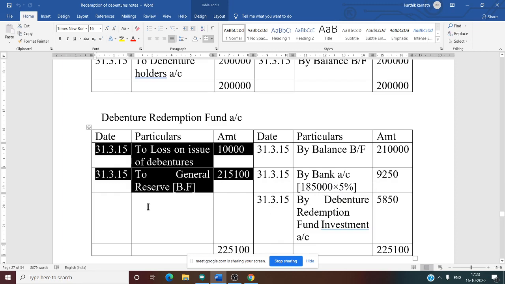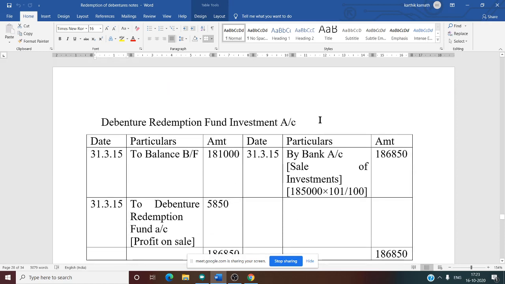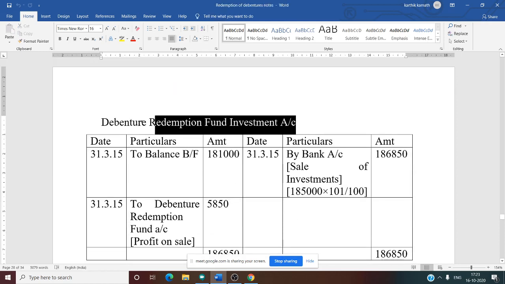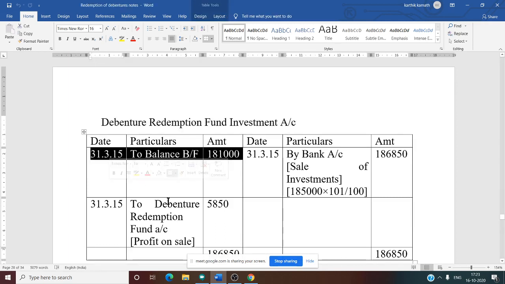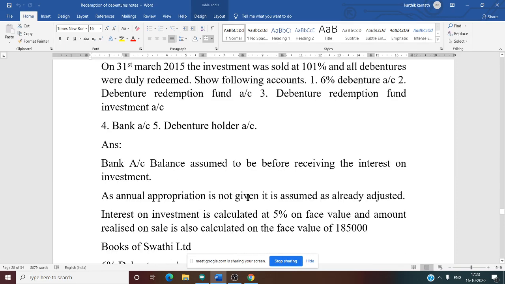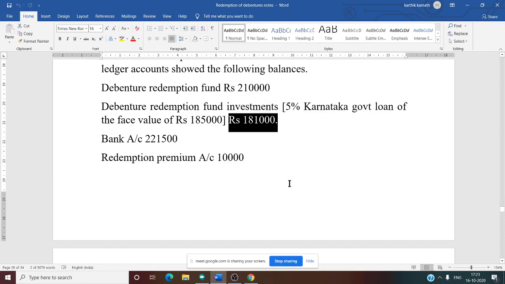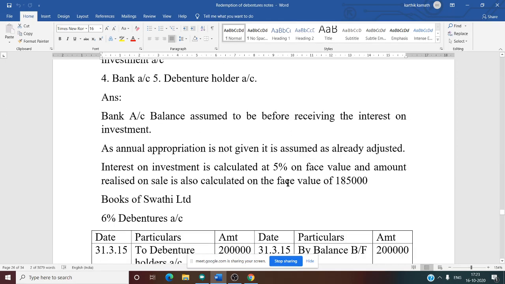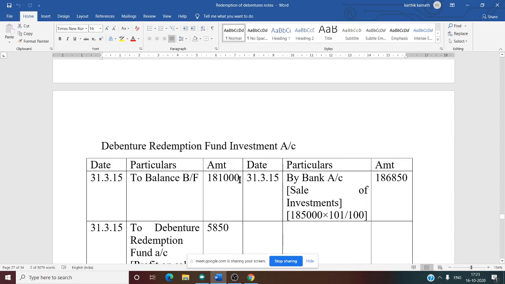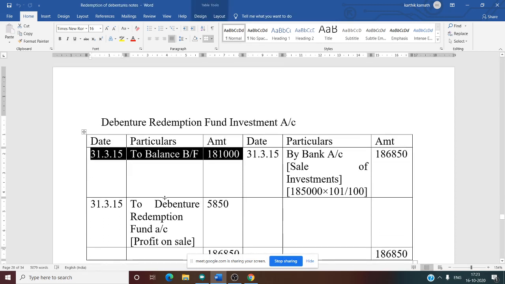Now we'll move on to the third account. What is our third account? Debenture redemption fund investment account is our third account, and it has a debit balance. Investment has a debit balance, and this balance information is given in the problem. 1,81,000, that is mentioned in the problem. See this, 1,81,000 is the debenture redemption fund investment balance. So that we are going to write. That is the balance at the end of the year, and there is no interest on investment.